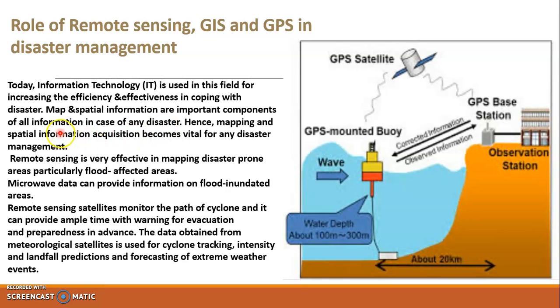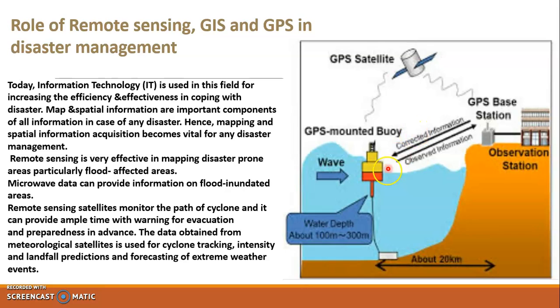Hence, mapping and spatial information acquisition becomes vital for any type of disaster management. Remote sensing is very effective in mapping disaster-prone areas, particularly flood-affected areas. If a flood is going to come, it can be detected with the help of remote sensing devices.